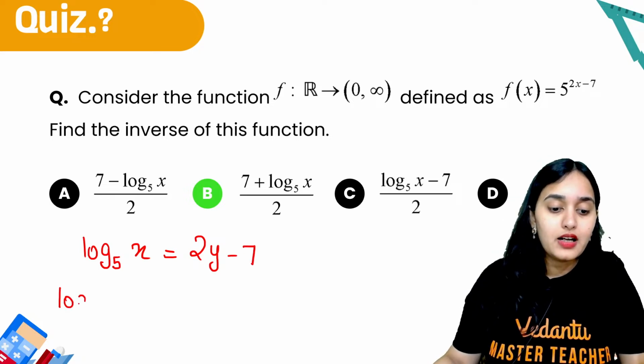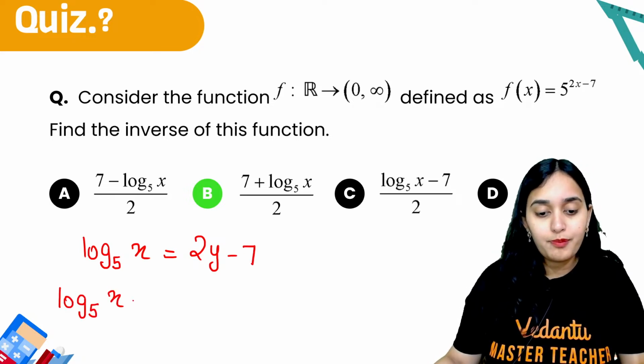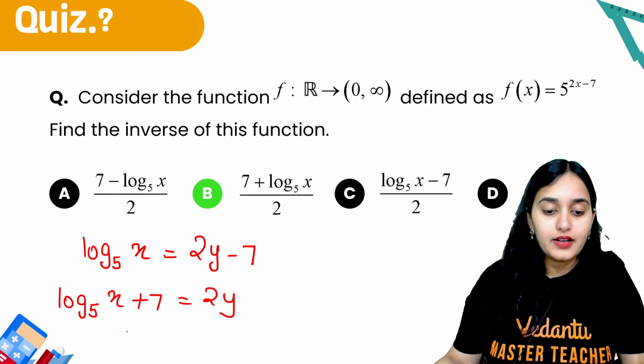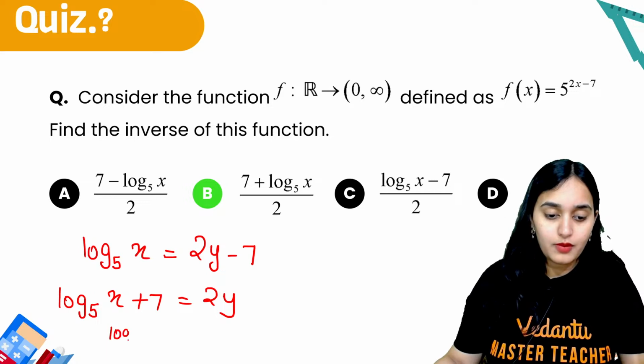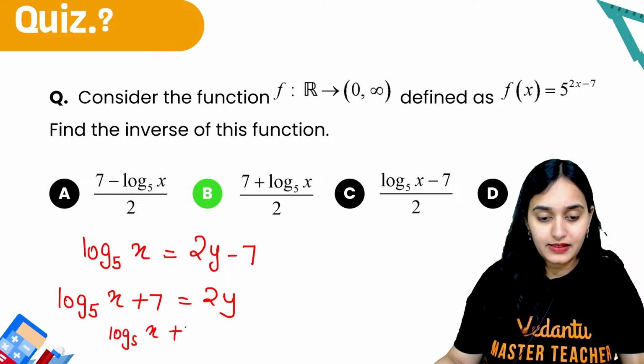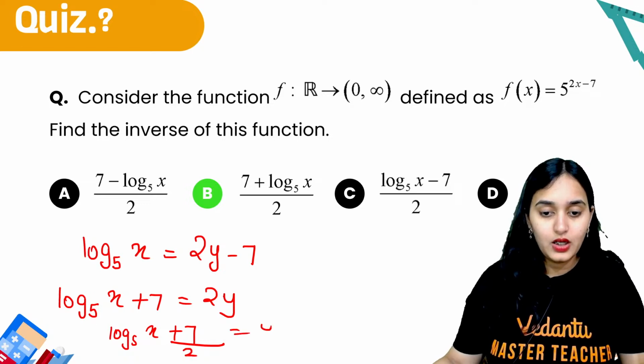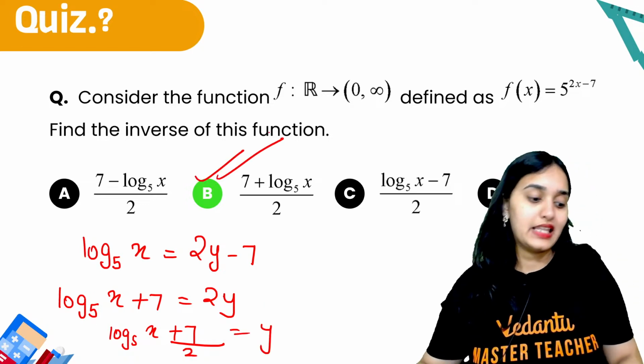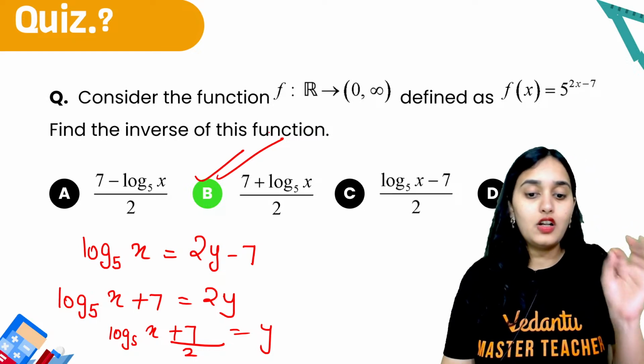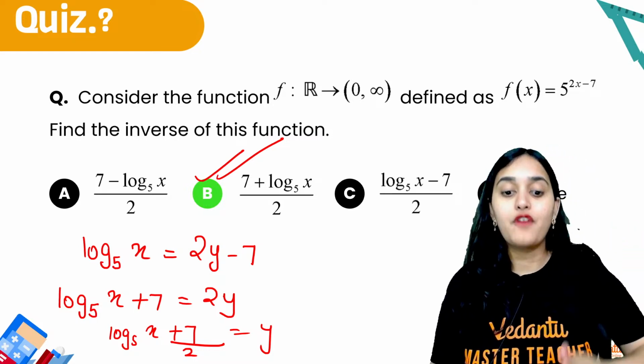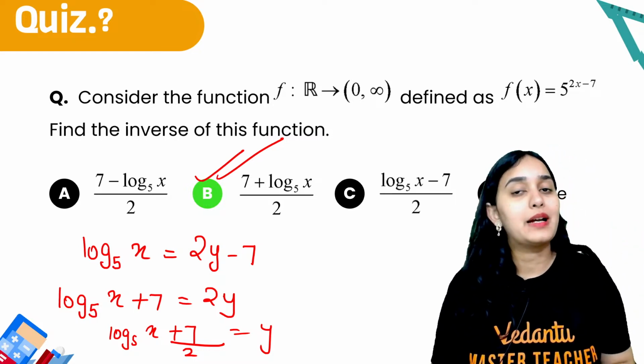Now you put it here, log base 5 of x plus 7 is equal to 2y, and (log base 5 of x plus 7) divided by 2 will be y. That's your answer. Okay. So (log base 5 of x plus 7) upon 2 becomes y.